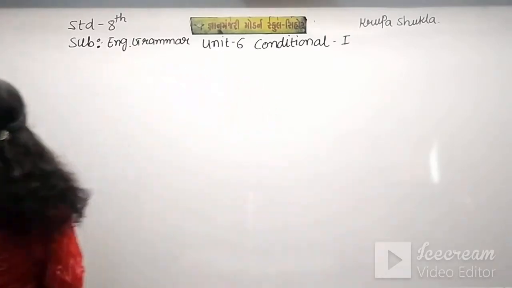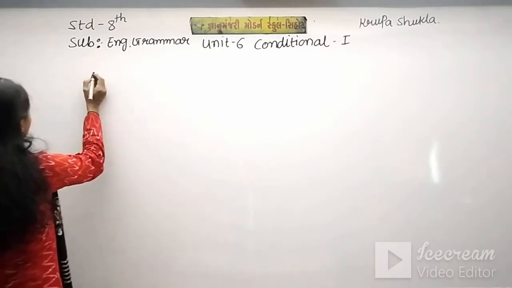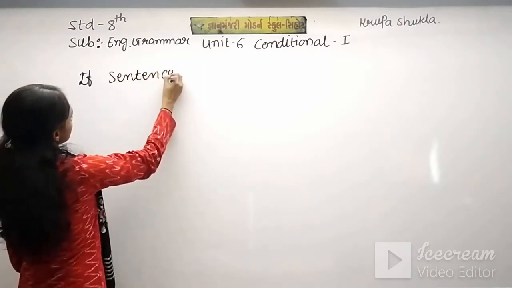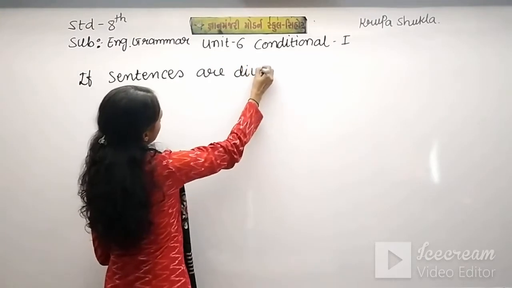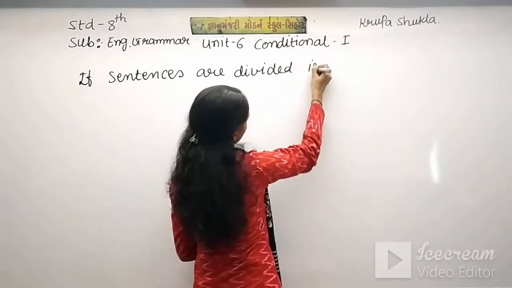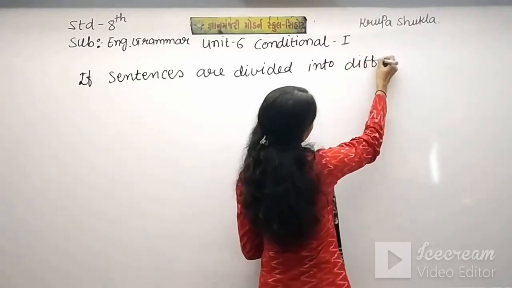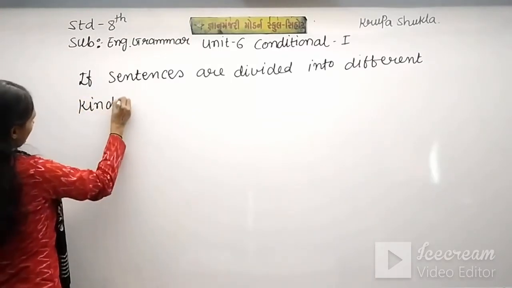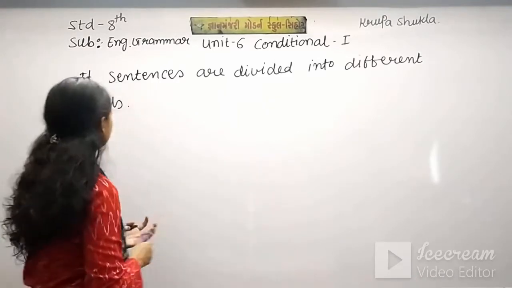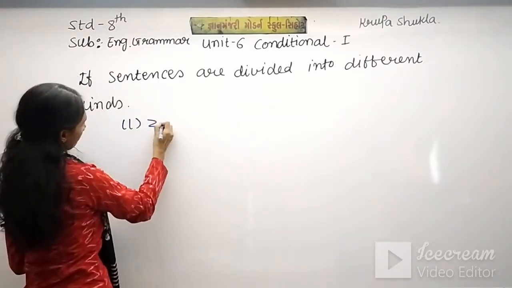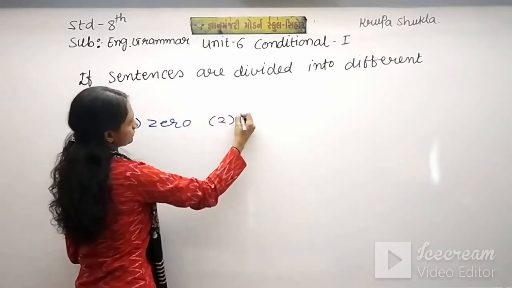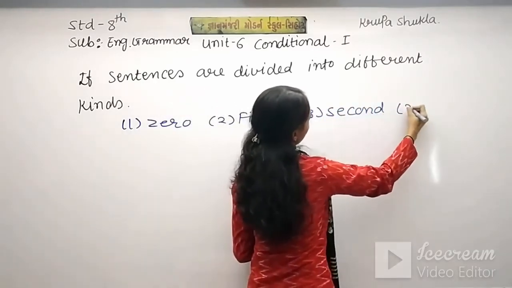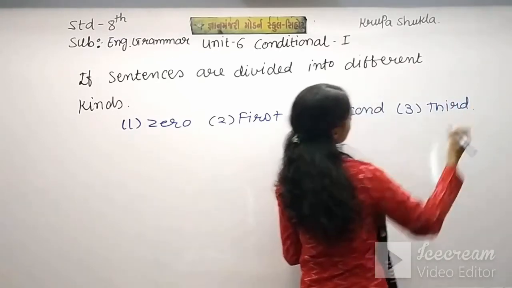Now the next rule is: if sentences are divided into different kinds, and those kinds are zero conditional, first conditional, second conditional and third conditional.